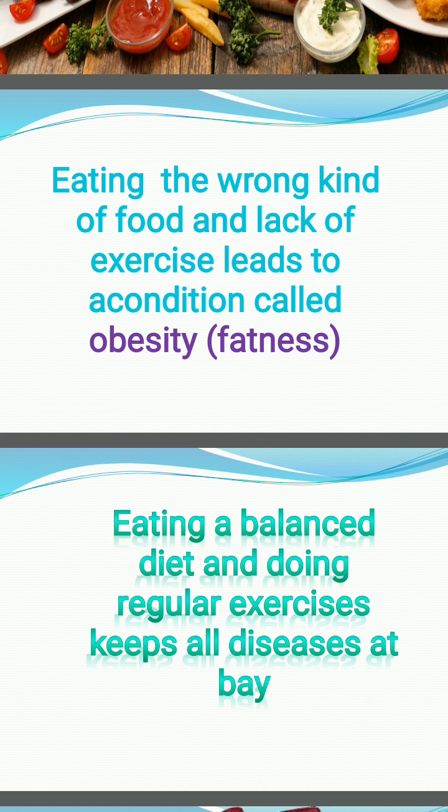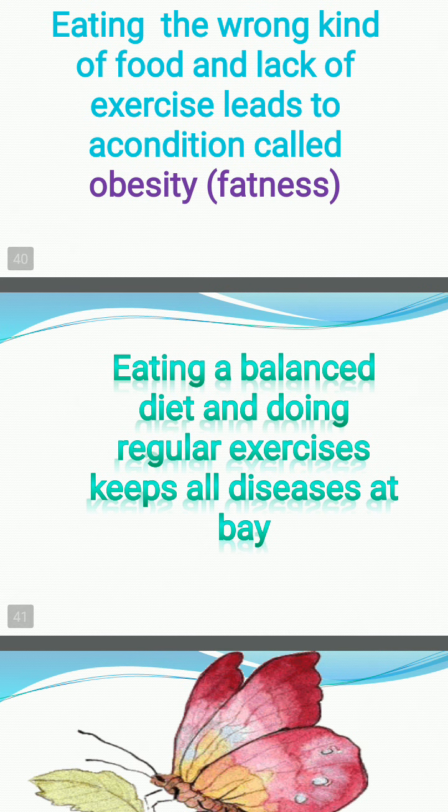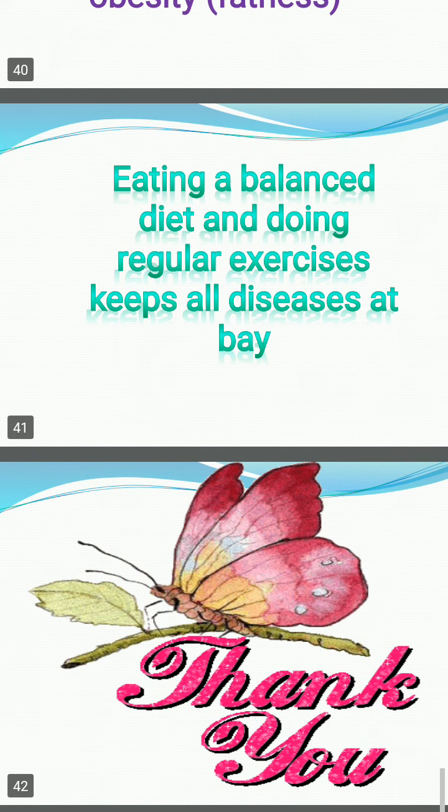So when we eat junk food continuously and without timing, then we may have obesity. Eating a balanced diet and doing regular exercise keeps all diseases at bay, that means away.